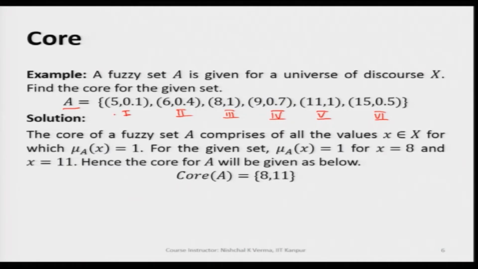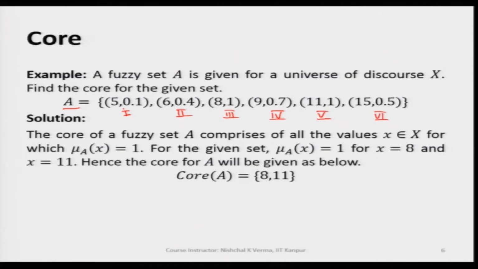A fuzzy point means it has two values. This is a pair. As we have seen in the previous example also, the first element here is the generic variable value, and the second element of this pair is the corresponding membership value.